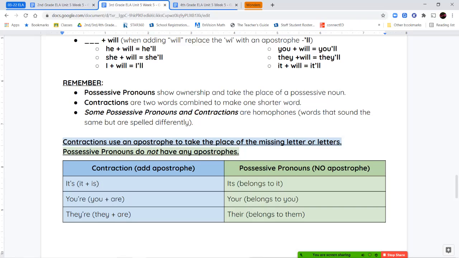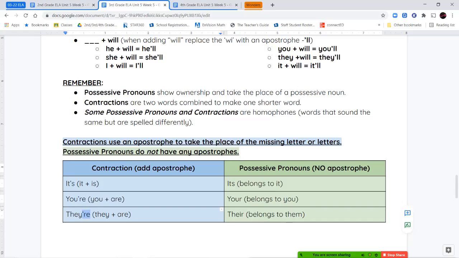You're, Y-O-U apostrophe R-E, is a contraction of you are, like you are my best friend. The possessive pronoun your, Y-O-U-R, means something that belongs to you. This is your bag. This is your pencil. And then there's they're and their. They're, T-H-E-Y apostrophe R-E, is a contraction of they are. So they are going with us to the park. Their, T-H-E-I-R, means it belongs to them. This is their house. I got to ride in their car.